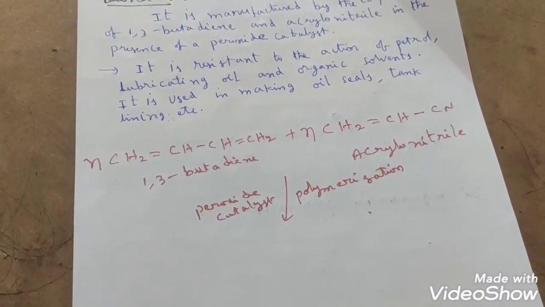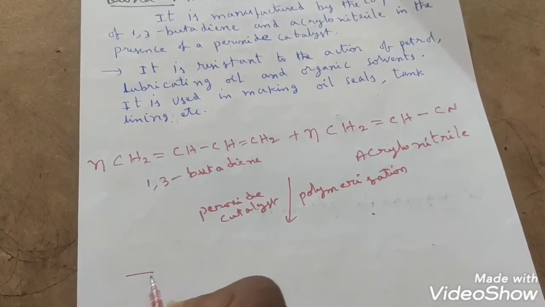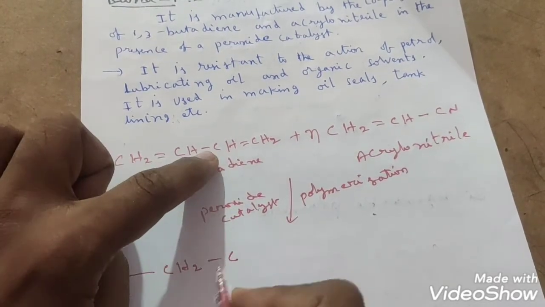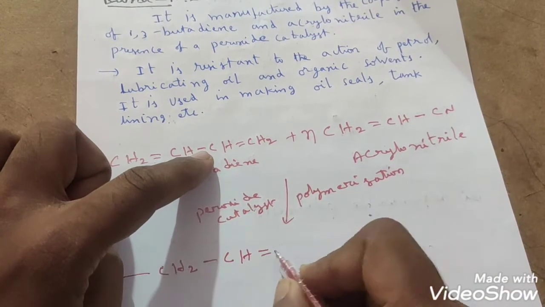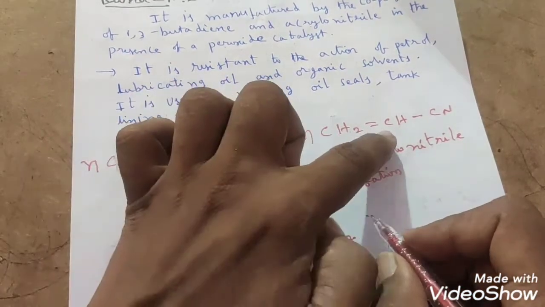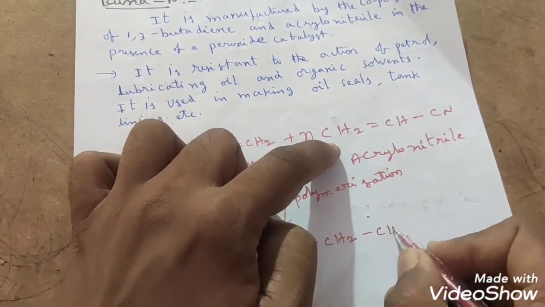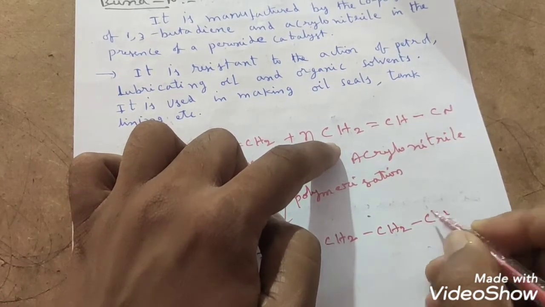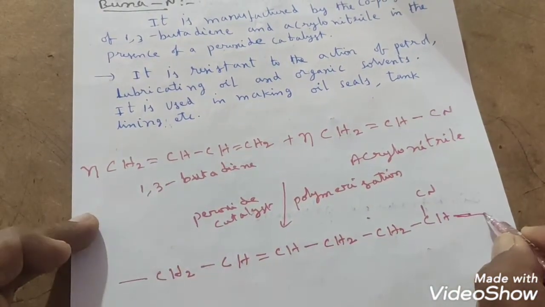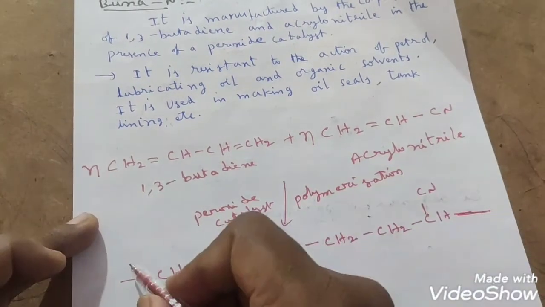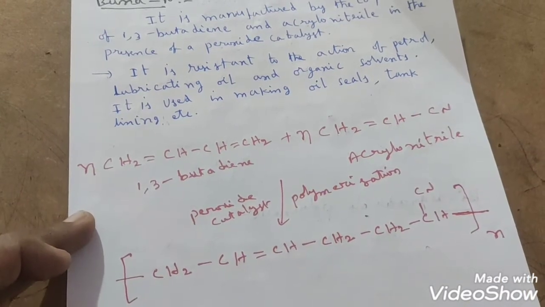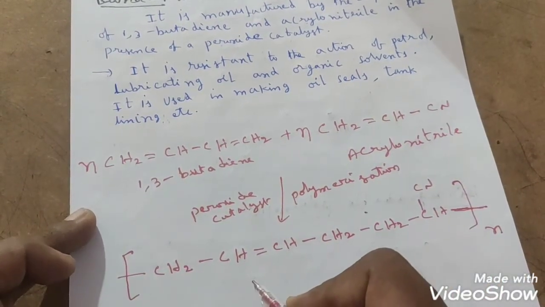You see that. First we have to take the continuation part. I have taken this CH2. Here the double bond will be broken and a single bond will form. Here a double bond will be produced, so that's why CH double bond CH. Again a single bond. This CH2 will attach with CH2 and CH, and CN you can take. Here this CH will combine with another molecule of 1,3 butadiene. So that continuation part I kept here. N moles are undergoing polymerization, so that's why I have taken it with n times, students, right? This is Buna N.